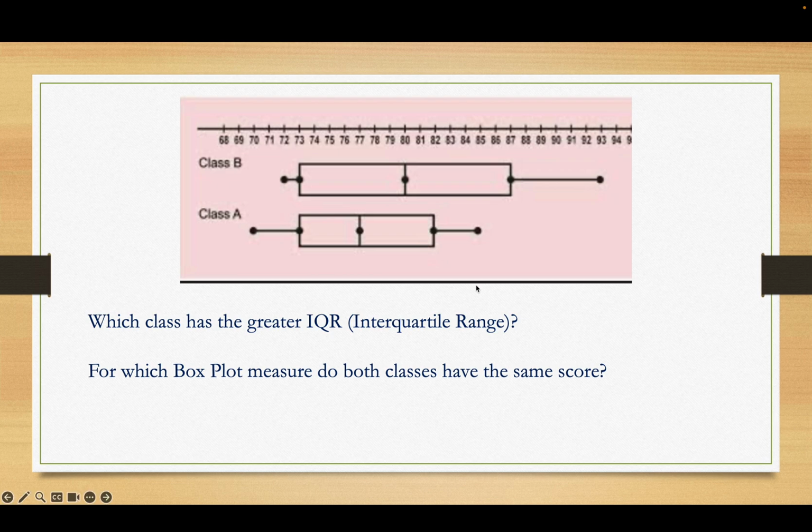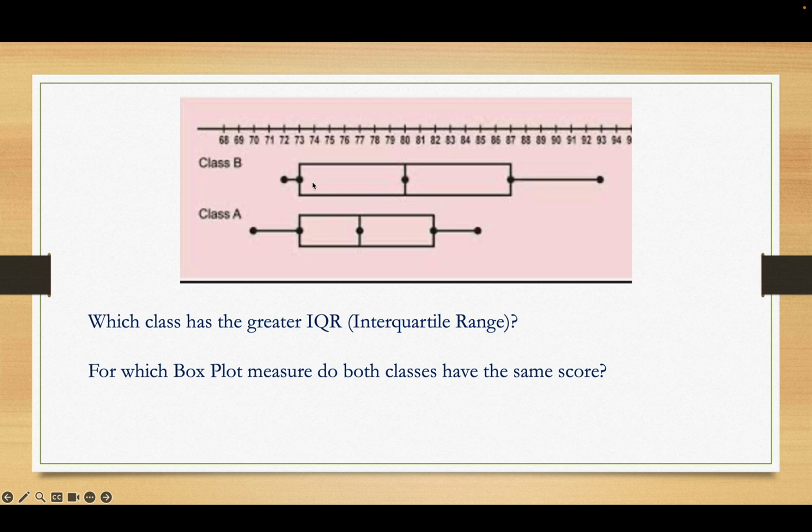Okay, clearly the greatest interquartile range is the top box because the scores from first quartile to third quartile are spread apart. One of the other things that's important to understand about box and whisker plots is 25% of the scores go on the whisker on the left, 25% go on the left of the box, 25% go on the right of the box, and 25% go at the whisker on the right. Same is true for Class A, 25%, 25%, 25%, 25%, adding all, of course, to 100%.